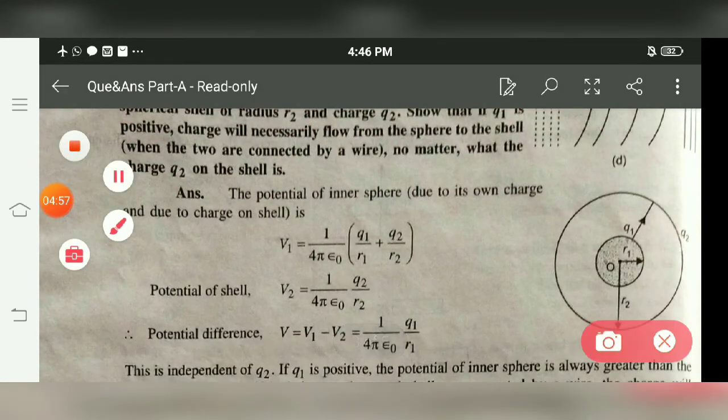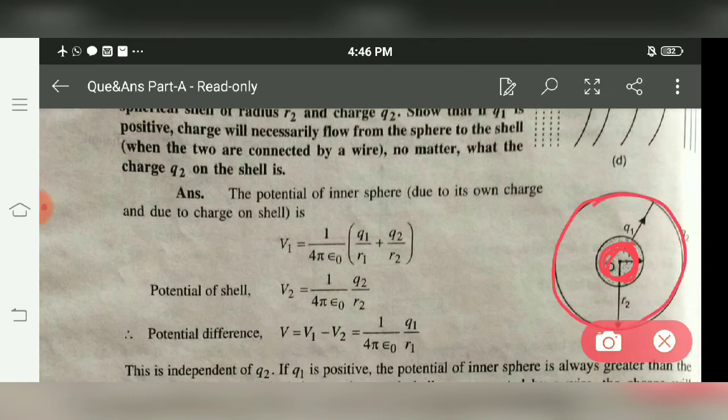In this diagram, it's quite clear. This is the sphere of radius r1 and charge q1, and this is the shell of radius r2, charge q2. On the surface of the sphere, we have potential due to both charge q2 and charge q1, so the potentials add up. Potential on the shell is only due to q2. Potential difference is V1 minus V2.